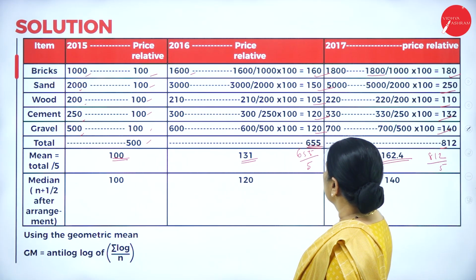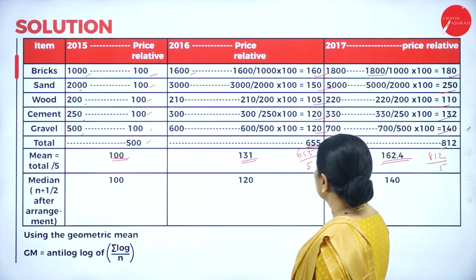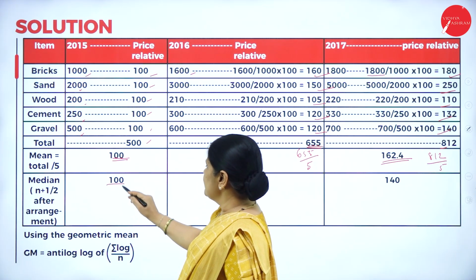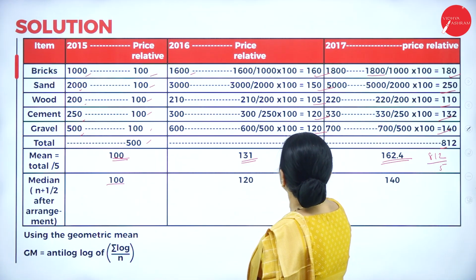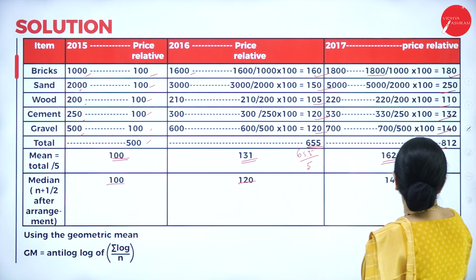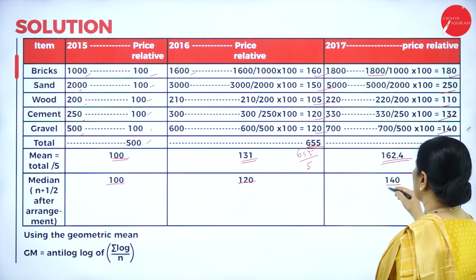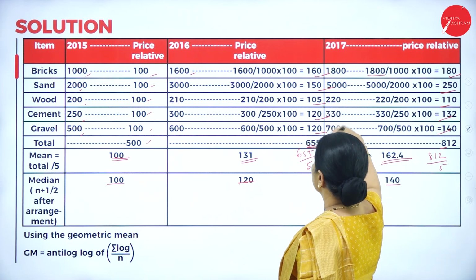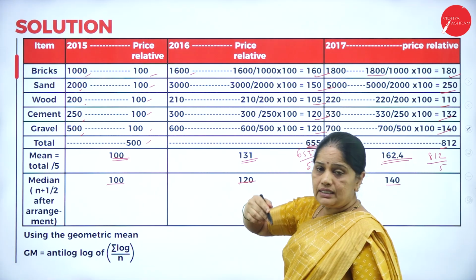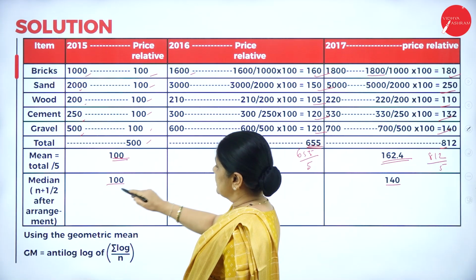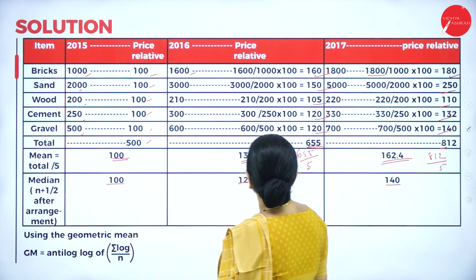So for the median, it will be the middlemost value. So the middlemost value is 100 here. So next one will be here, the middlemost value comes up to 120, and here the middlemost value comes up to 140. Once you arrange the values, you will get it. So after arranging in the ascending or the descending order, here if you can see all the values are same, so it becomes 100, the middlemost value.